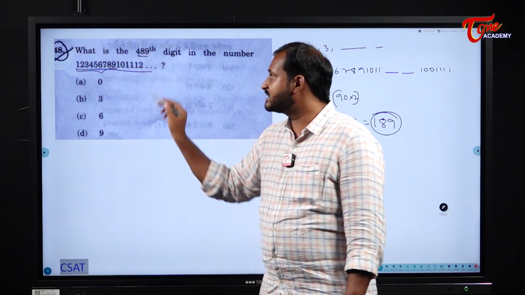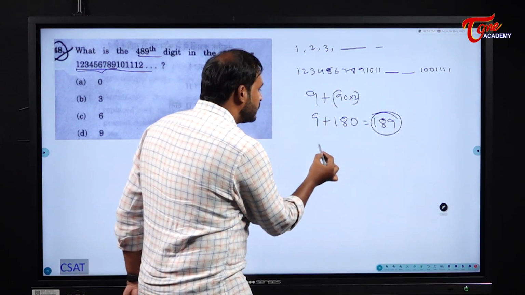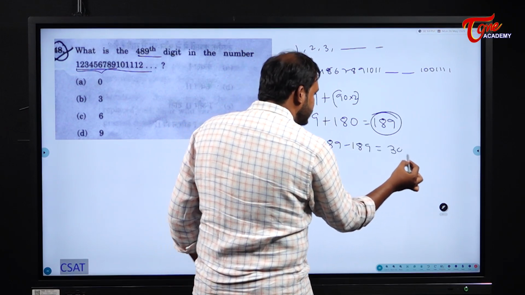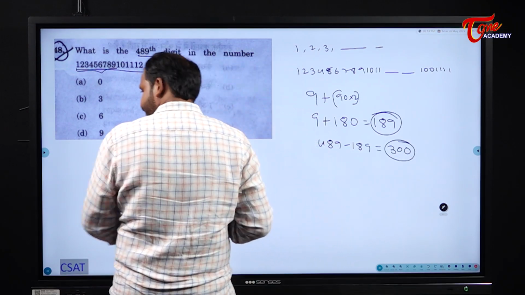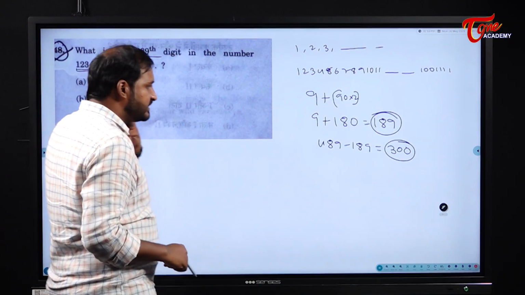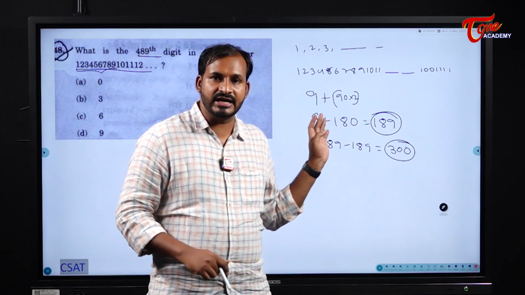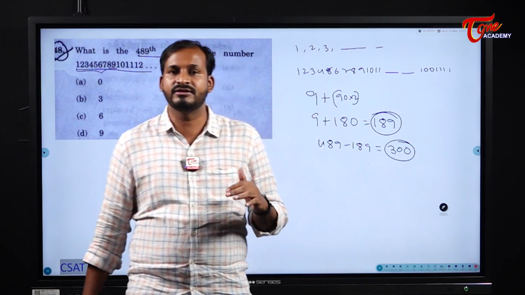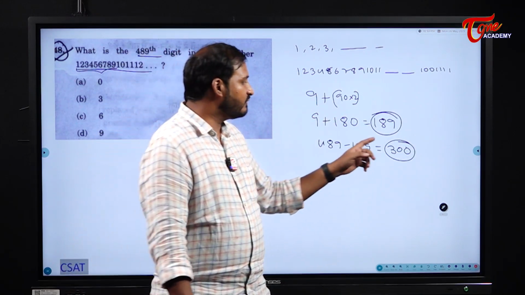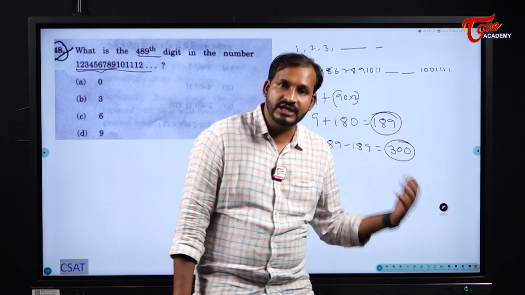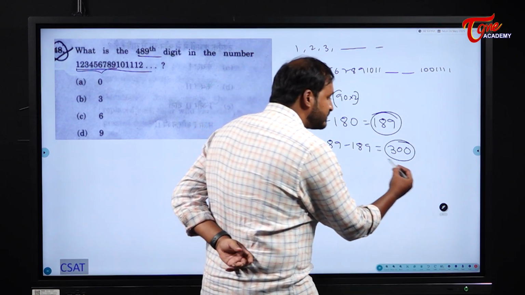They are asking us about the 489th digit. So that means 489 minus 189. What is it? 300. So that means we require 300 more digits here. Now, the 2-digit numbers are already done, right? So now we are starting from 3-digit numbers. If you want to use 300 digits, how many digits will we use?